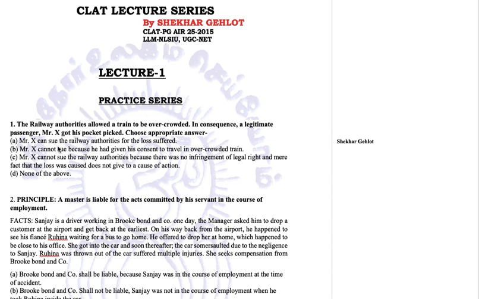In this case, Mr. X wants to file a case against the railways as his pocket has been picked because of the overcrowding of the train. But what is his legitimate right here? When he took the ticket, his legitimate right was to travel in the train. But due to overcrowding, somebody has picked the pocket. Now, the railway is not responsible for these antisocial elements. Plus, the railway has put hoardings all across the railways and railway platforms to be aware of pickpockets.